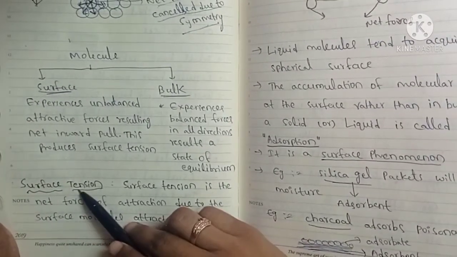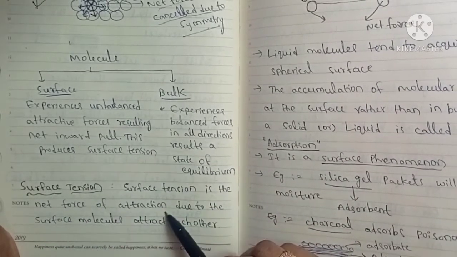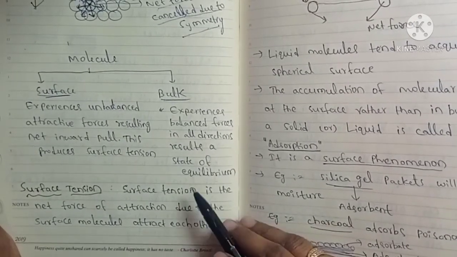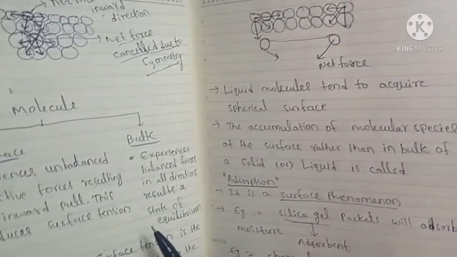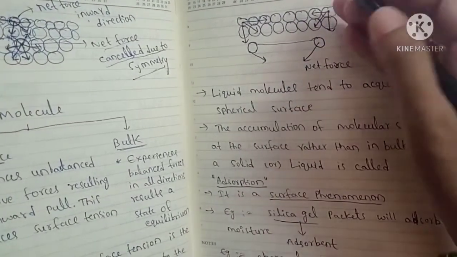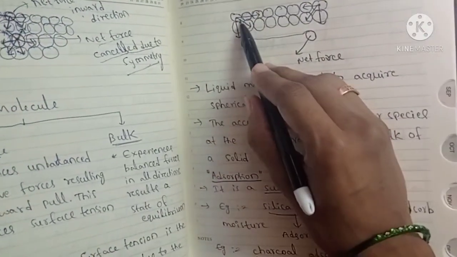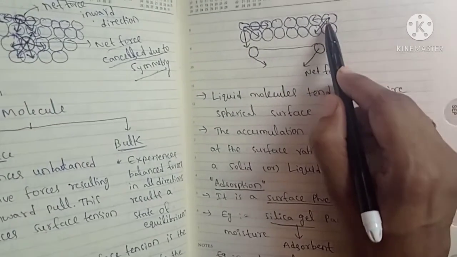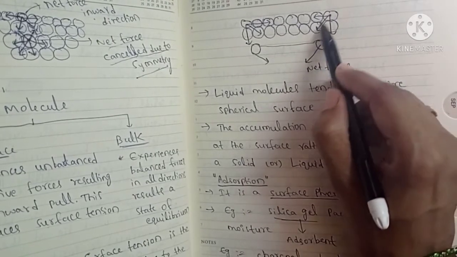Next, surface tension. What is meant by surface tension? Surface tension is the net force of attraction due to the surface molecules attracting each other. It is the net force of attraction of surface molecules. Due to that net force of attraction, there is an inward pull of molecules. For example, if you observe these corner molecules, they contain a greater force of attraction towards this direction.